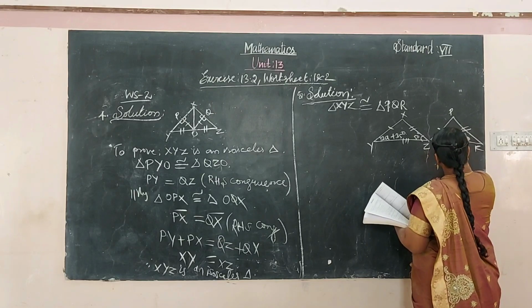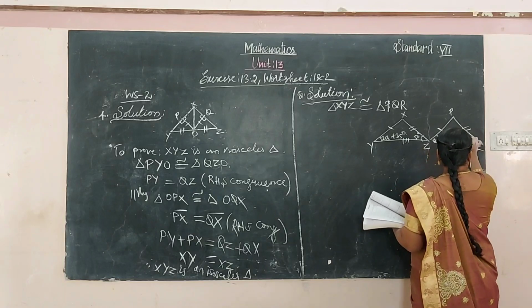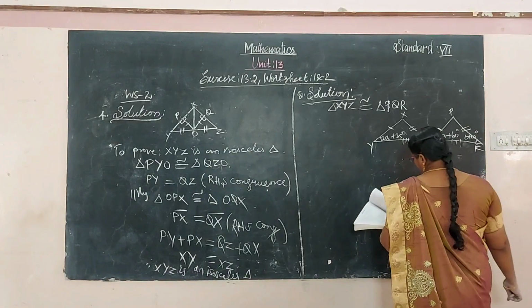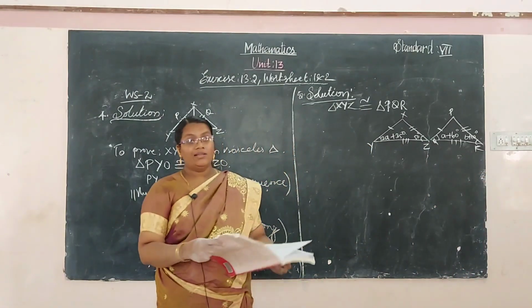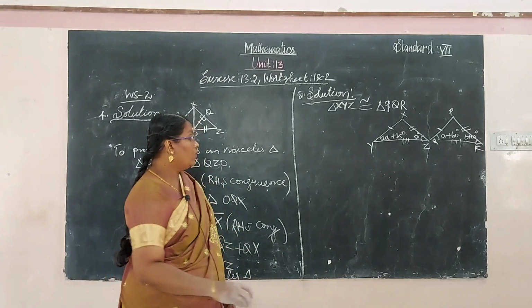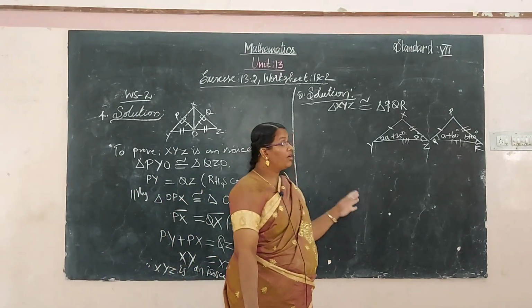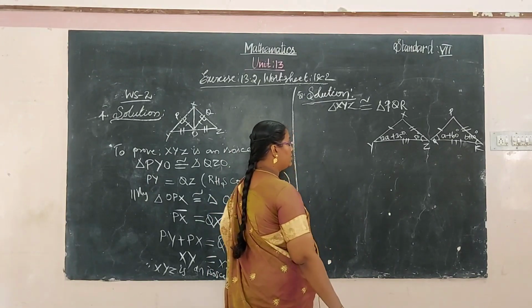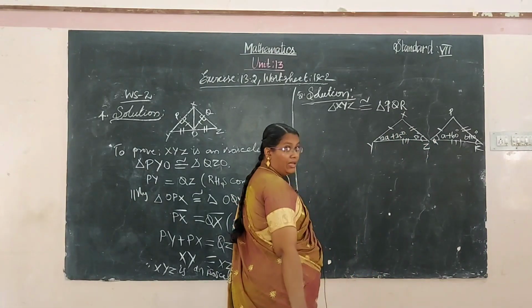So angle A plus 60 degrees, B plus 10 degrees, B plus 10 degrees. Here all the sides are of equal length, so it is clearly given congruent. You have to find the values of A and B. Sides are equal, so angles are also equal.